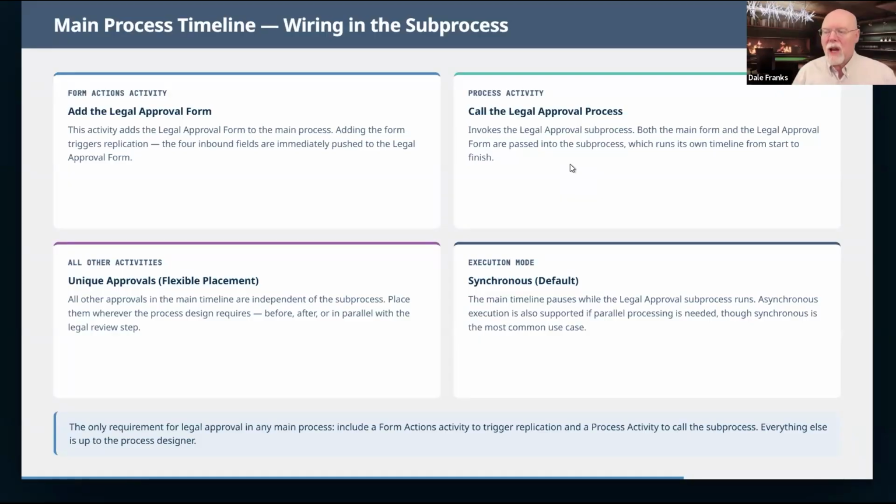So the process activity is essentially a wait task that waits for the sub-process to get done before it completes. So I note down here that